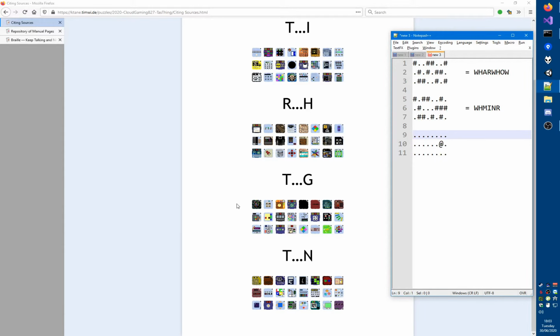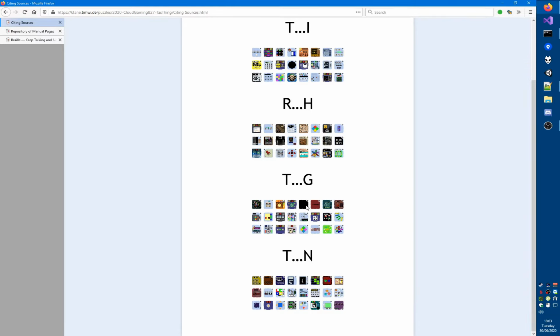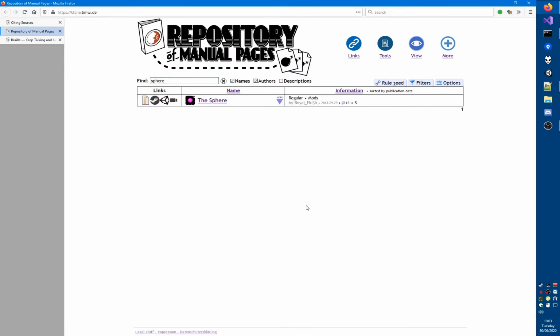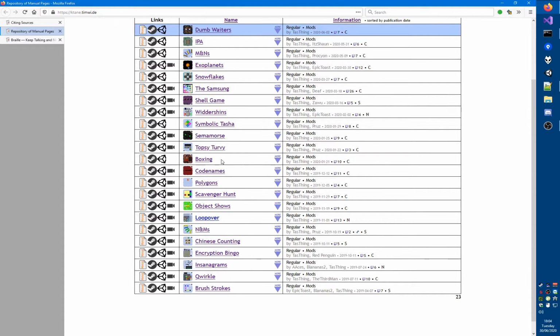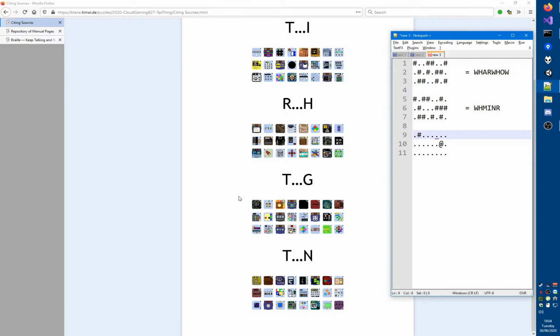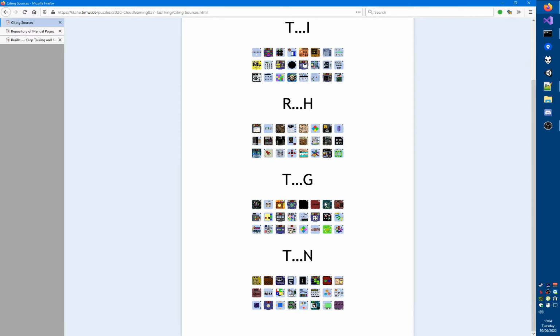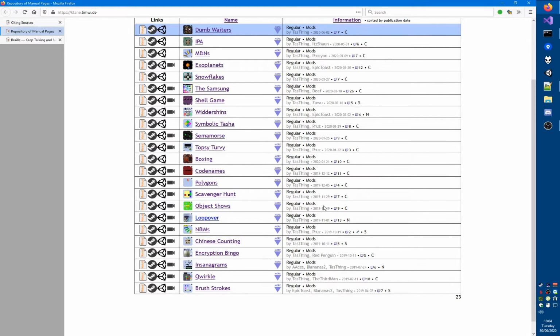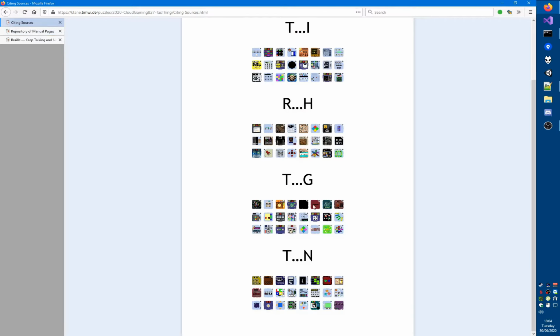Then I'm going to try and identify the Tasking modules. Not that, yes that, not that, not that. What is this? Is this the sphere? In which case that would be... No, it's not the sphere. Is it the void or something? Or the Kugelblitz? No. Alright, which one of them is completely black? Well, why don't we just check if any of Tasking's modules fit the bill. Semimorse is also not completely black, so that's not a Tasking module. Then we have Codenames, Boxing. I do not recognize that cyan colored one, but it is not a Tasking module.